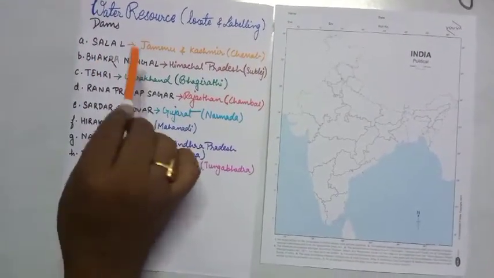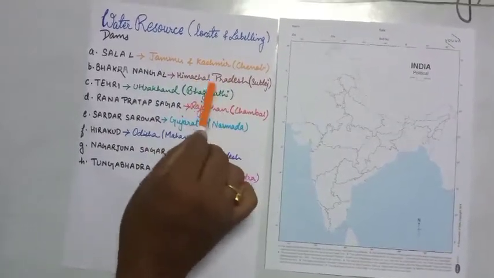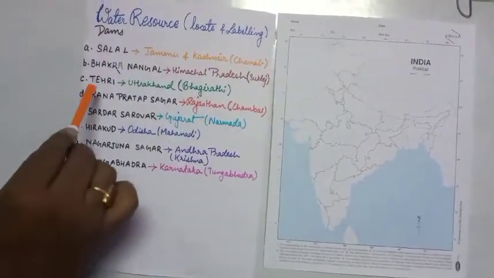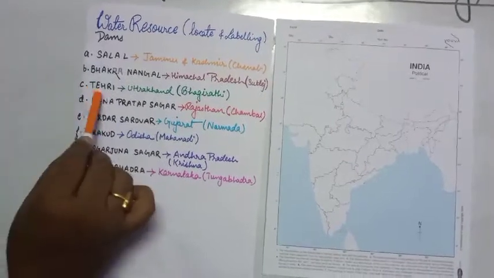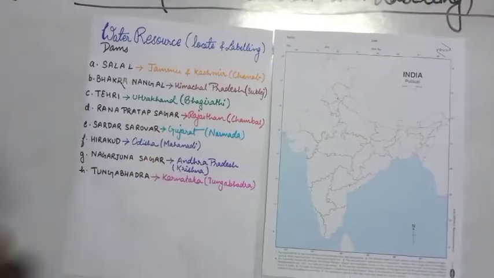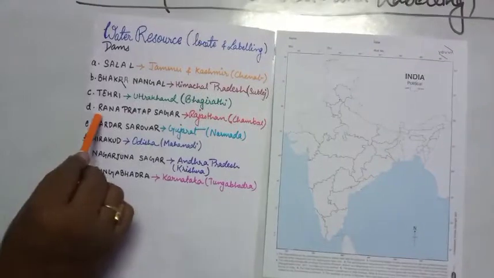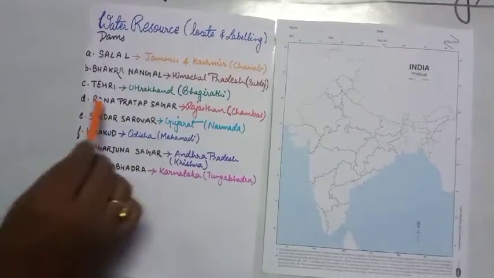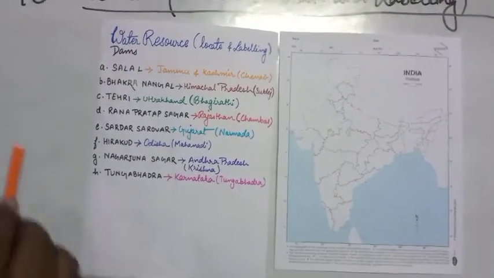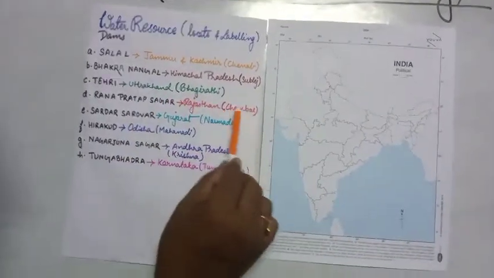Next Bhakra Nangal, it is located at the border of Himachal Pradesh and Punjab, and the river is Satluj. Next Tehri Dam, it is the largest dam of our country, located in Uttarakhand, on the Bhagirathi. Next is the Rana Pratap Sagar, named after King Rana Pratap, who was the king of Mewar, and it is located in Rajasthan, and the river is Chambal.